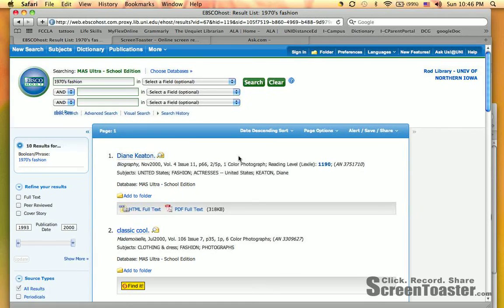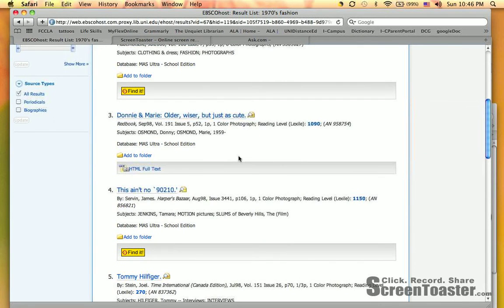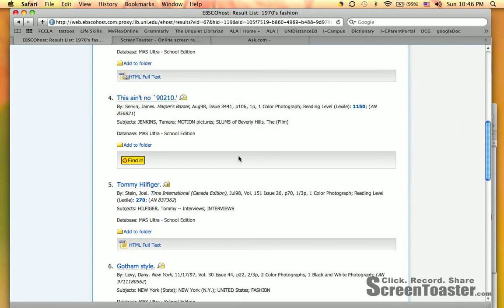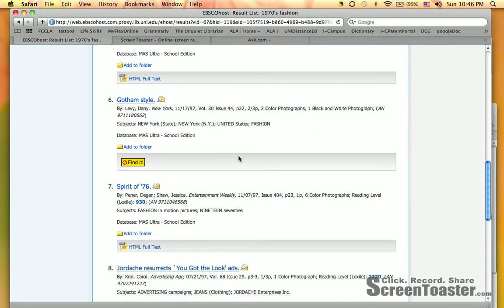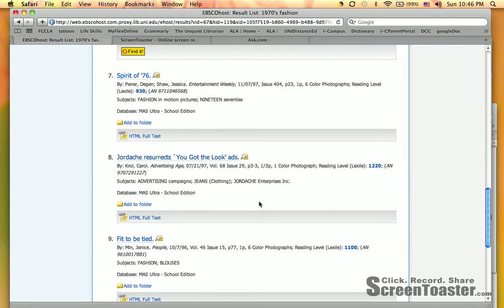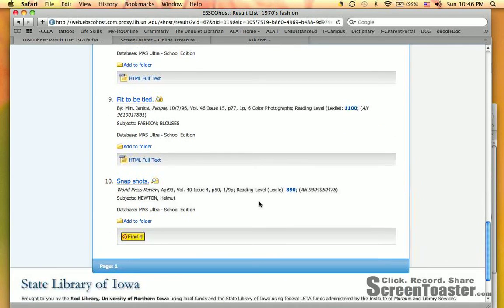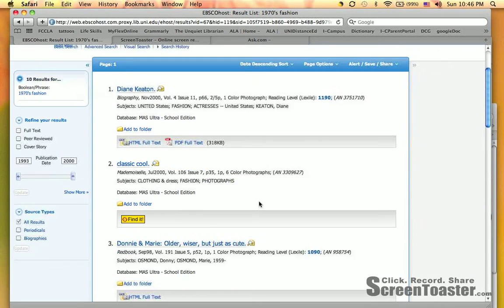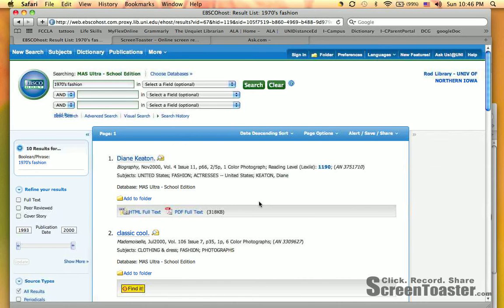Let's look at these. Diane Keaton, Classic Cool, Donny and Marie, they were popular in the 1970s. Tommy Hilfiger, Spirit of 76. This is Fashion and Motion Pictures in the 1970s. So these are some that might work, and 10 is a very doable number as far as looking through each of these documents. So that's a possibility. But it might be just a little bit too restricted.